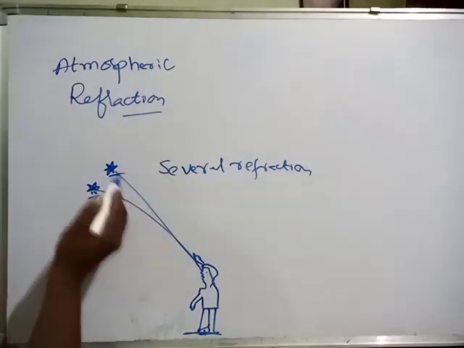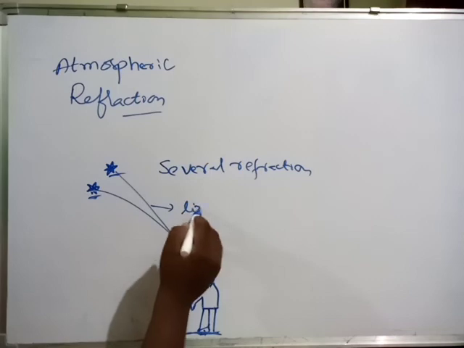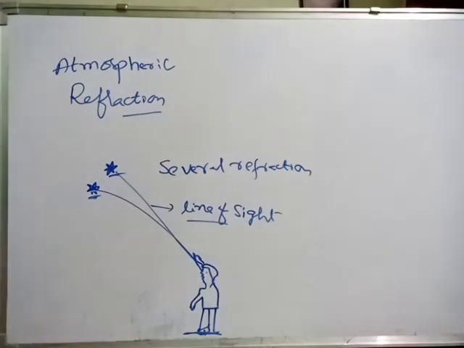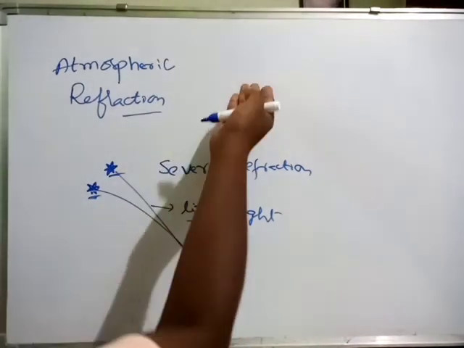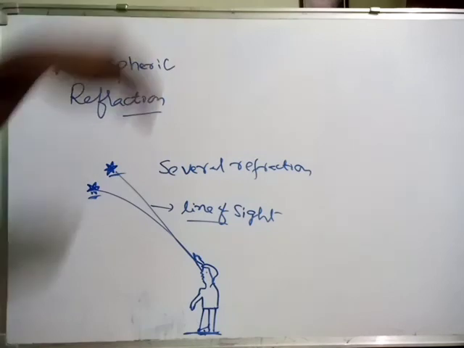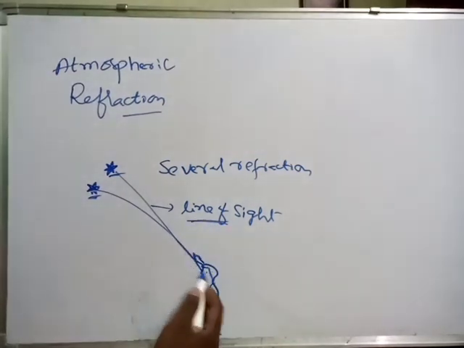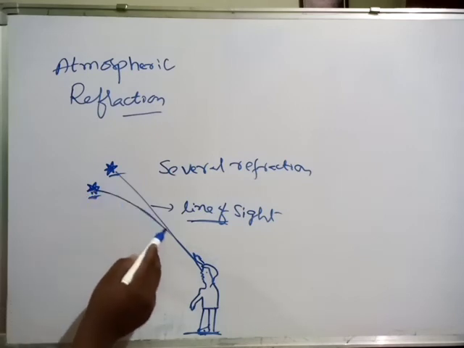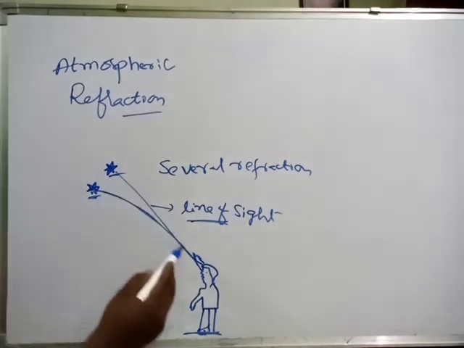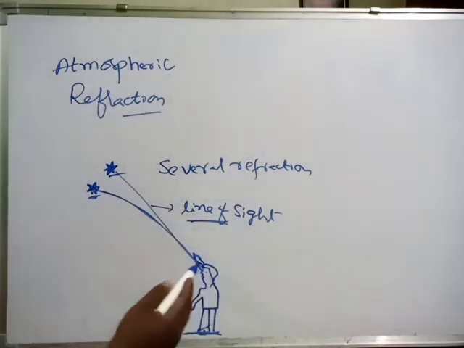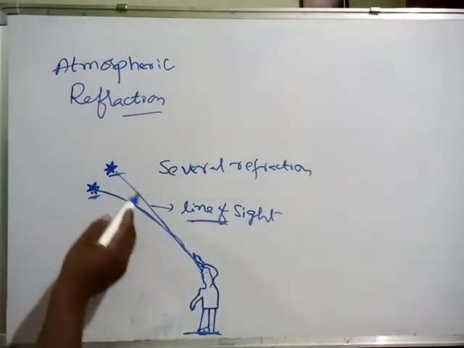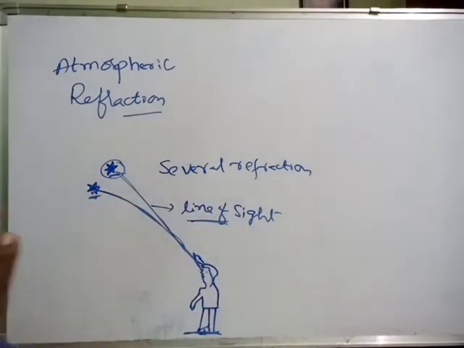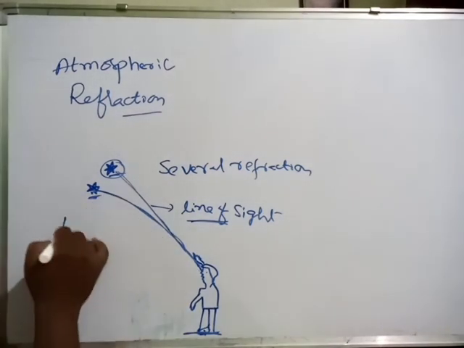Okay, why is it happening? This is the line of sight, meaning we can see in a straight line only. What is behind this board I can't see through this direction, because we have line of sight, meaning we can see straight only. But due to atmospheric refraction, the light from the star reaches the observer's eye in this direction, but due to the line of sight, the observer sees this position of the star here. This apparent position changes randomly. That's why this is called twinkling of stars.